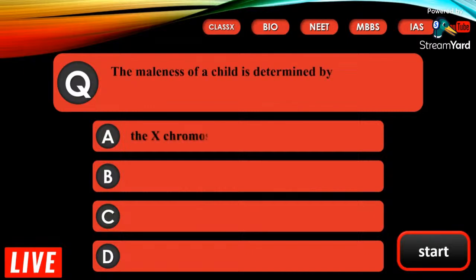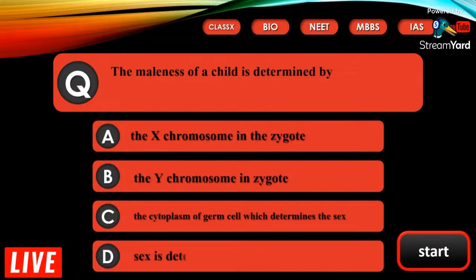The maleness of a child is determined by A. The X chromosome in the zygote, B. The Y chromosome in the zygote, C. The cytoplasm of germ cell which determines the sex, D. Sex is determined by chance. So the correct answer here is the Y chromosome in the zygote. If the sperm with Y chromosome fertilizes the egg, zygote will develop into a male child. If the sperm with X chromosome fertilizes the egg, zygote will develop into a female child. So the correct answer here is B.